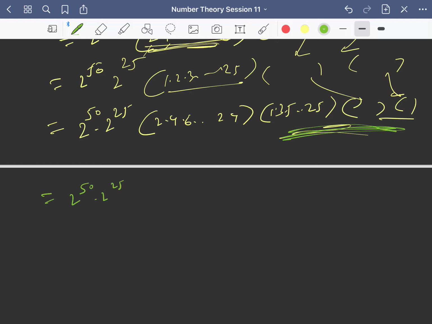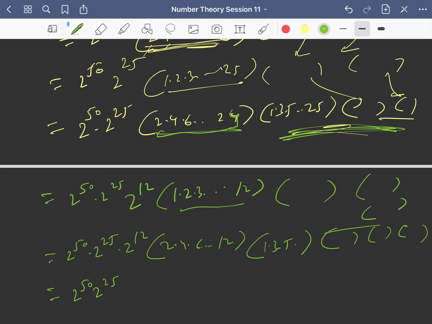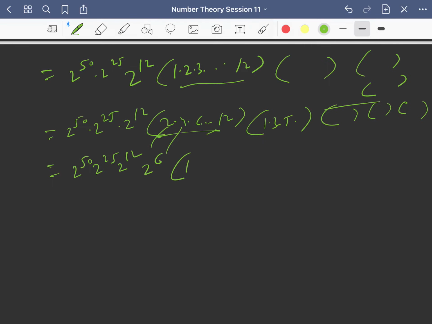So you see 2 power 50, 2 power 25, and these are again even numbers. How many even numbers? 12 even numbers. So this time if I take 2 common, I will get 2 power 12. So this is 1, 2, 3 up to 12, and all these odd numbers are as it is. So this is 2 power 50, 2 power 25, 2 power 12, and from this again you can separate the even numbers up to 12, and then you can separate the odd ones, right? Now you take 2 common from each and every term here again. There are 6 even numbers, so 2 power 6 and 1, 2, 3, 4, 5, 6.